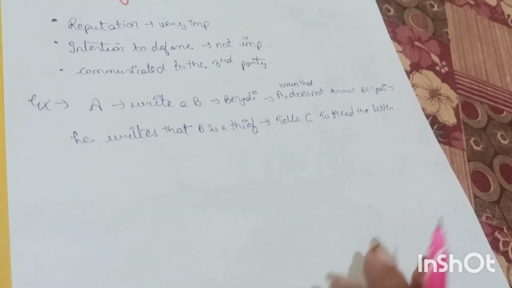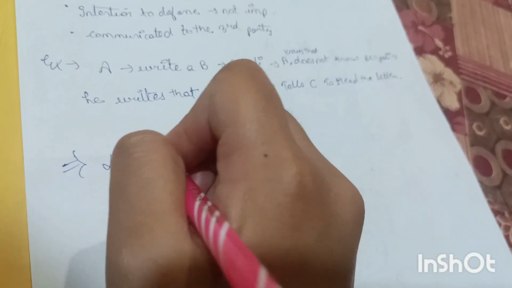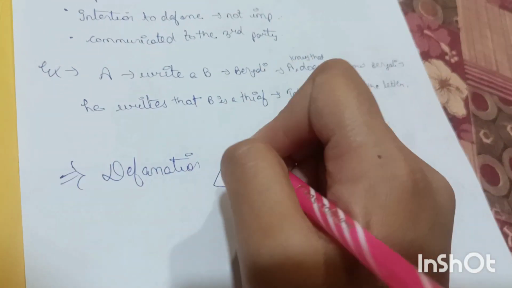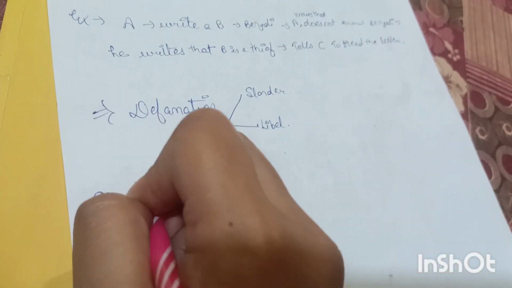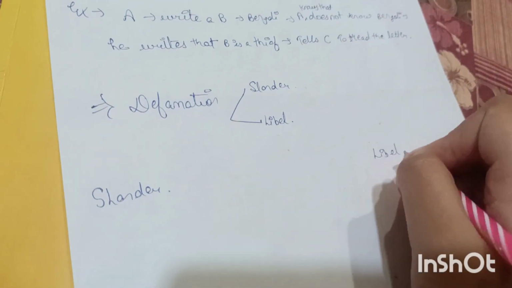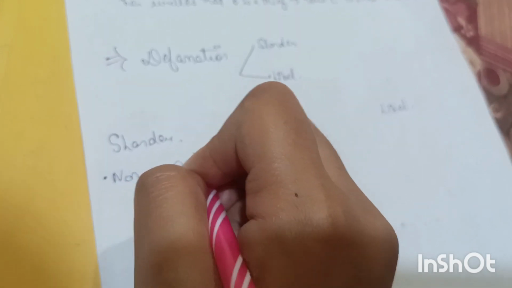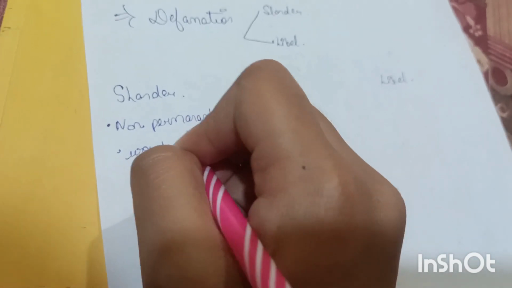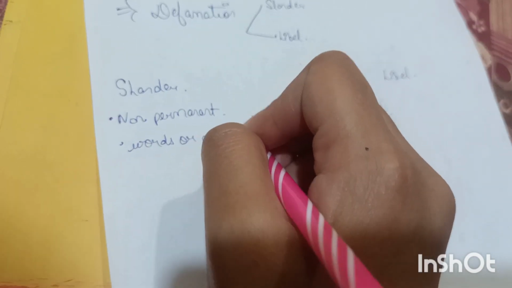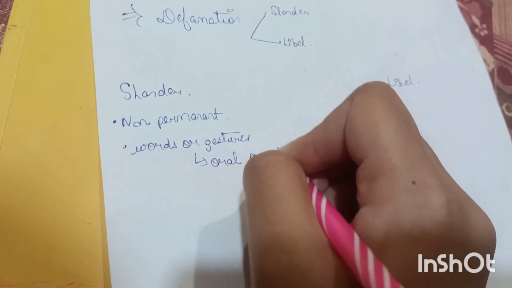Okay. So now let's see, there are two types of defamation. Defamation is of two types. The first one is slander and the second one is libel. In slander, the form is not permanent, and defamation is done through words or gestures, and that means it can be oral or spoken, okay.